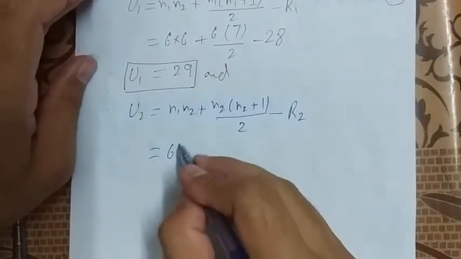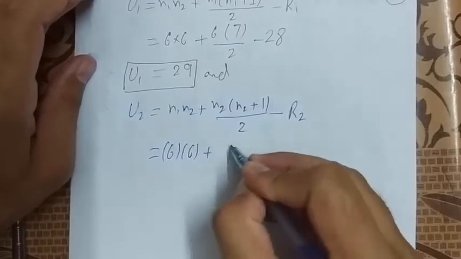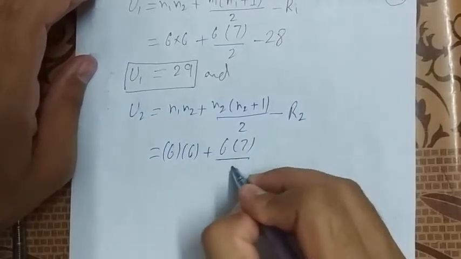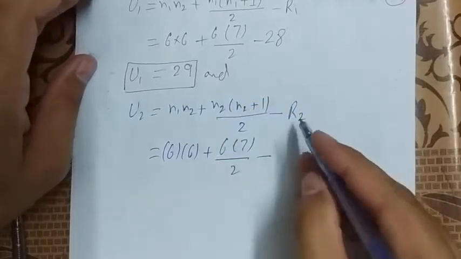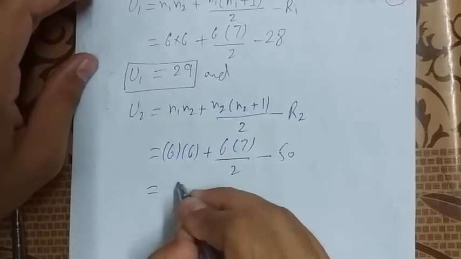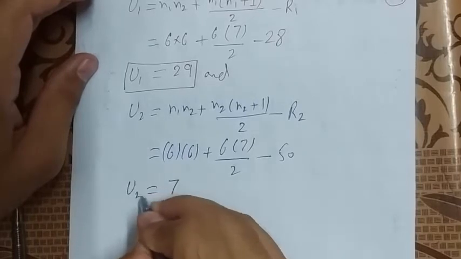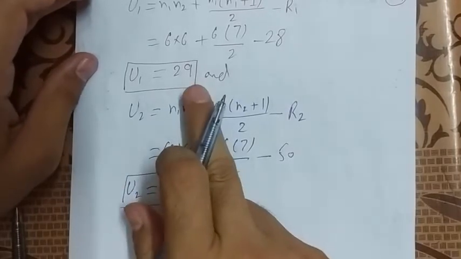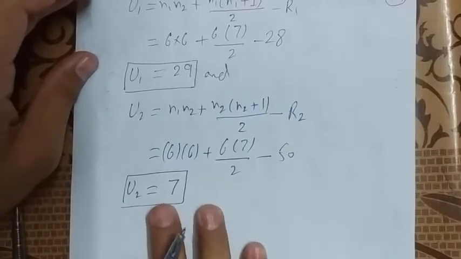Values are 6 into 6 plus 6 into 7 over 2, minus capital R2, which is 50. After solving, the required result is 7. U1 is equal to 29 and U2 is equal to 7.